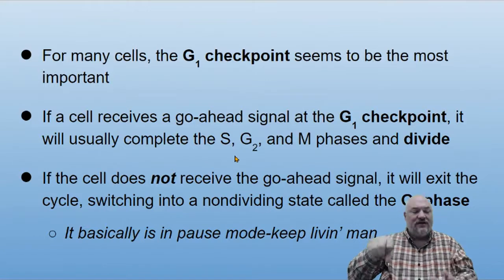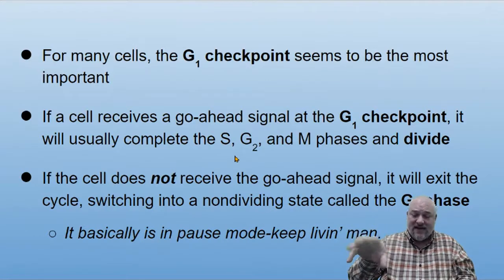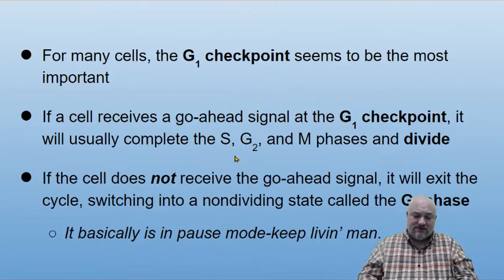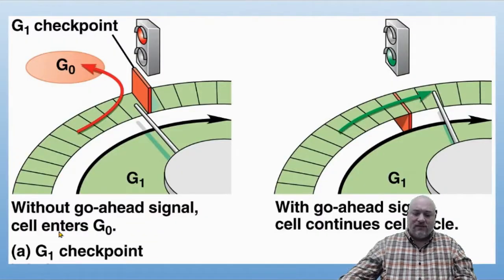It doesn't continue on to where it starts into synthesis, where it replicates the DNA and then moves on into mitosis. So here we can see that. Here's that G1 checkpoint. It gets here. If the cell's not going to need to divide for any reason, it just gets off that merry-go-round, goes somewhere else for a while. But eventually, or if we need that cell to divide to repair some tissue or grow or do something else, we can get a go-ahead signal that drops that barrier, and the cell can continue on into synthesis and start replicating DNA and getting ready for division.